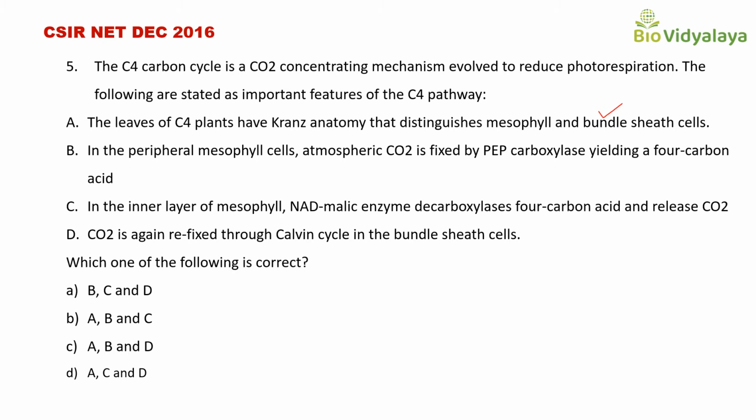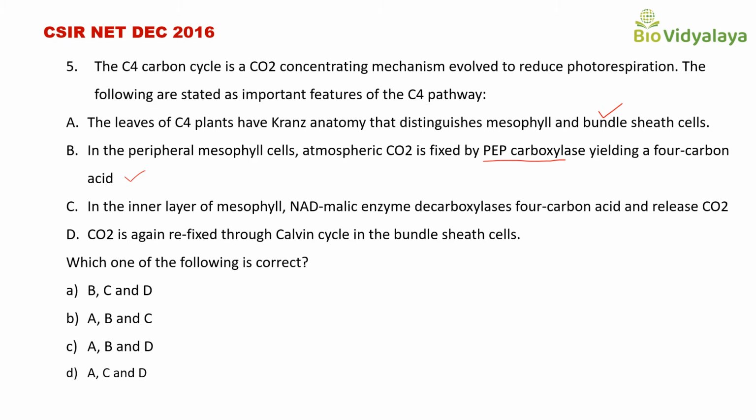Next statement: in the peripheral mesophyll cells, atmospheric carbon dioxide is fixed by PEP carboxylase yielding a 4-carbon acid. Yes, this is also correct, because first carbon dioxide fixation in C4 plants occurs in mesophyll cells. In mesophyll cells, carbon dioxide is fixed by PEP carboxylase to yield a 4-carbon acid, oxaloacetic acid. So statement B is correct.